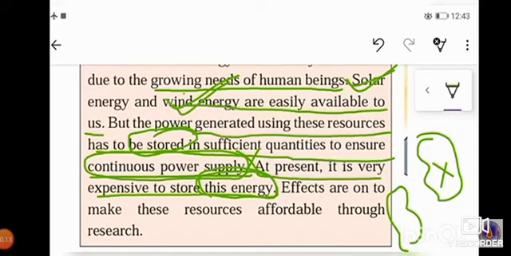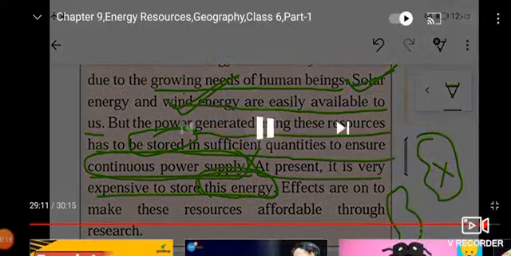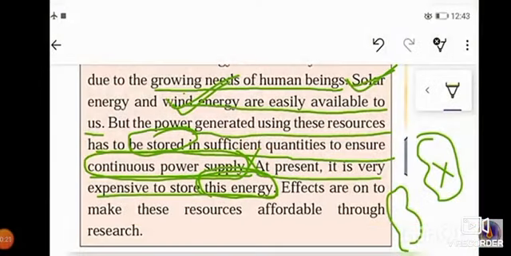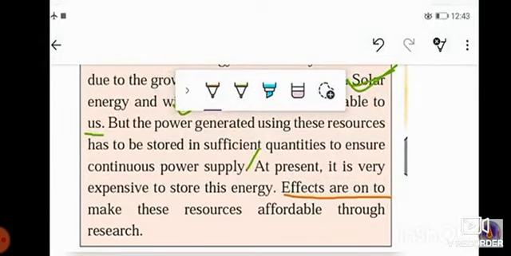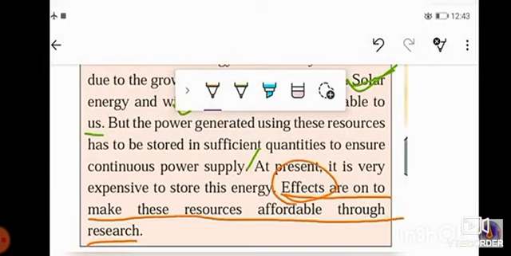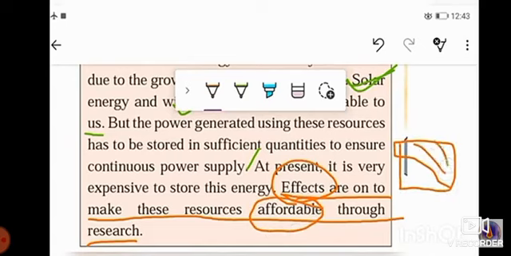So children, you all are having an opportunity to search for some steps or some ways how you can store this energy, okay? And storing this energy is very expensive at present. Next thing, they have given us efforts are on to make these resources affordable through research. It is not effects, it is efforts, okay? Means nowadays efforts are made to make this resource affordable, means at less price, so that we can store this energy for a longer time.